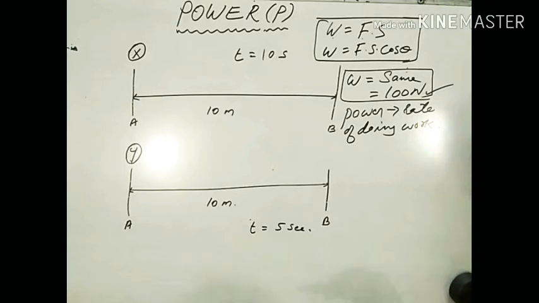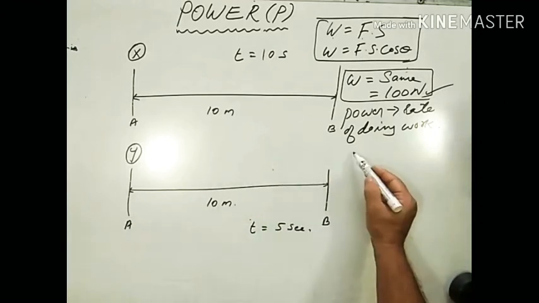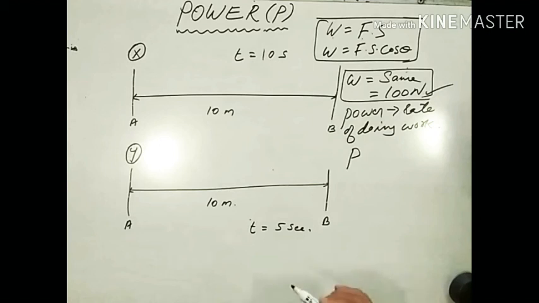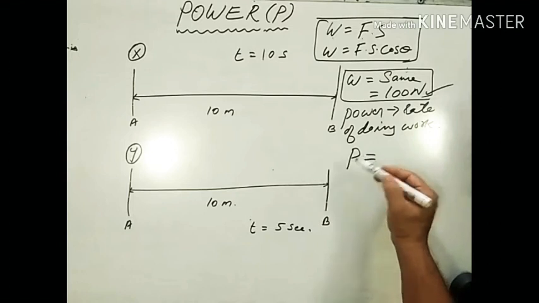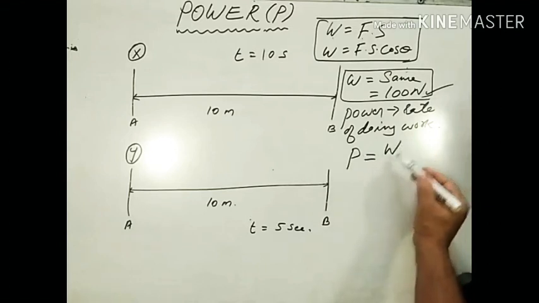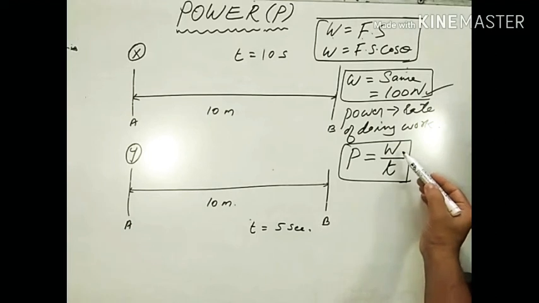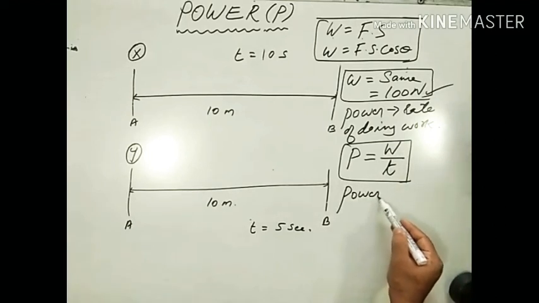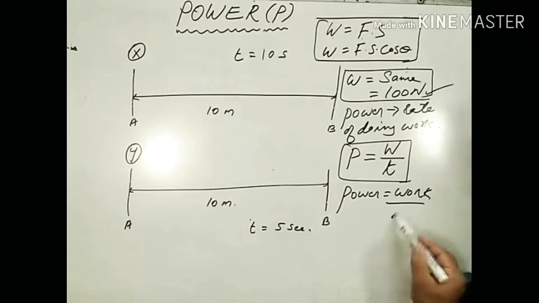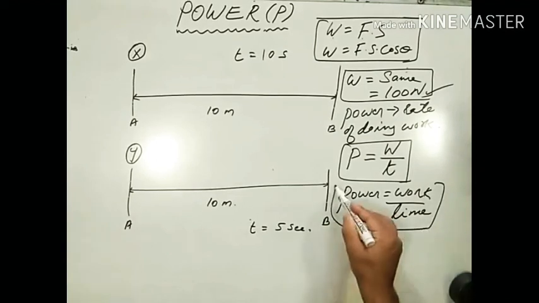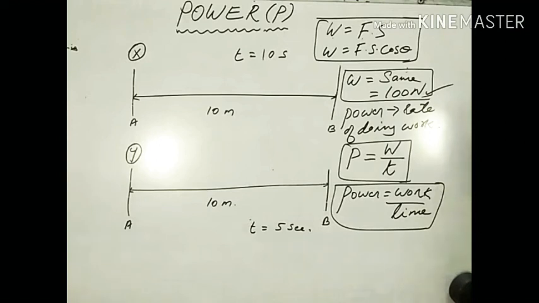Then how do you measure power? The power spent by a person, abbreviated as P, is equal to the rate of doing work, the amount of work done by the source or a person in 1 second. Let W be the work done and T be the time. Power is equal to W by T. So in words, power is equal to work done upon time taken. So power is rate of doing work.